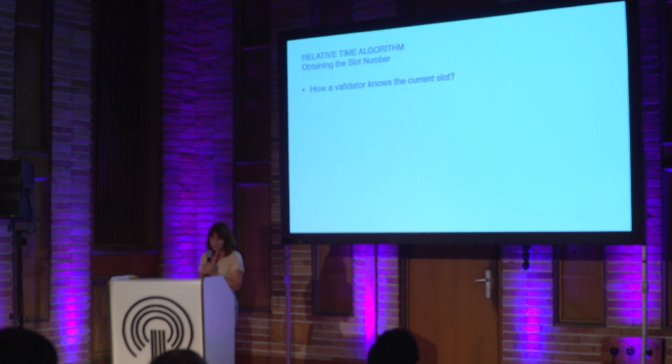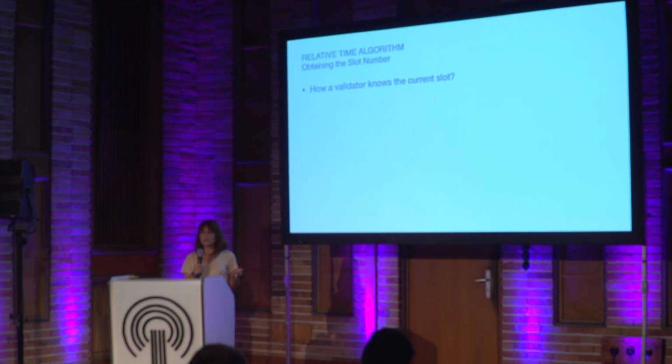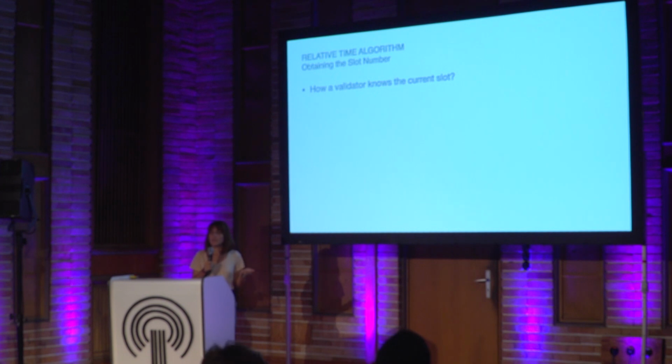Okay, so until now I described how a validator produces a block and how BAPE works, but I didn't tell you how these validators know the slot number. It is very critical for the completeness of the protocol, because if validators don't know it, they will never know when to generate their block. It is also very critical for security reasons.